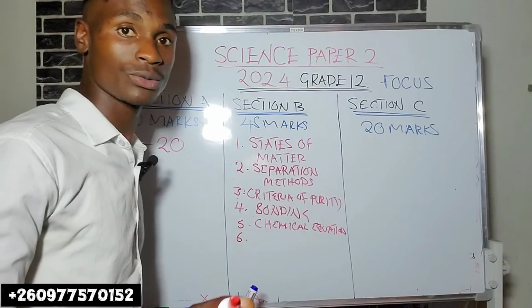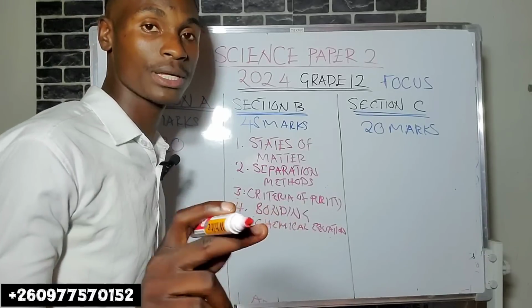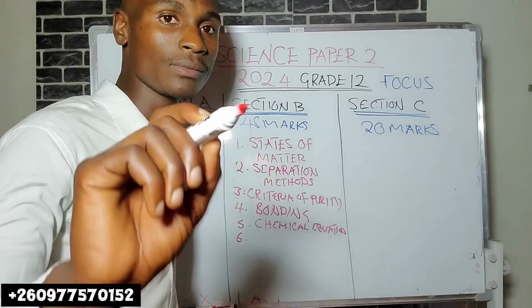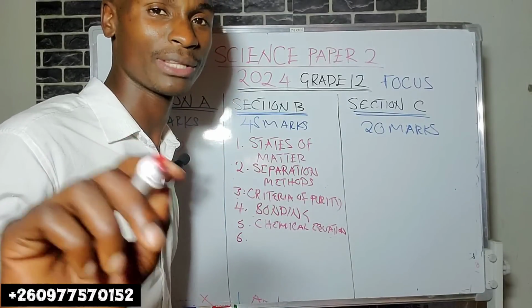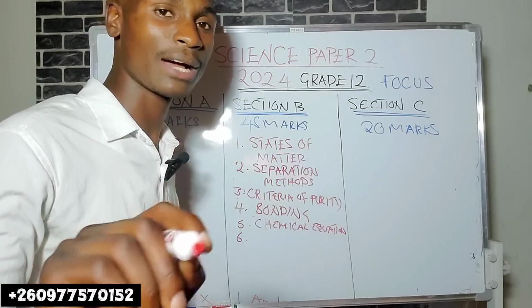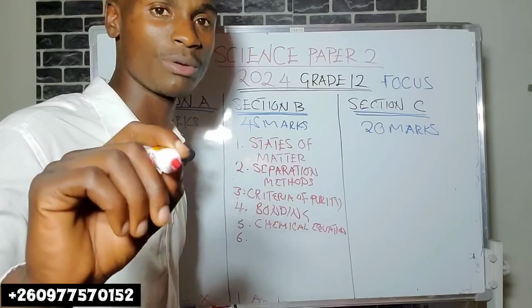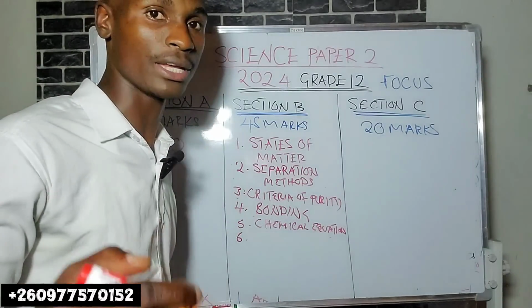By the way, before I go to number 6, you should also know how to write an ionic equation. Because writing state symbols, aqueous state, is very important. If you don't know that something is in aqueous state, it will be very difficult for you to come up with an ionic equation.